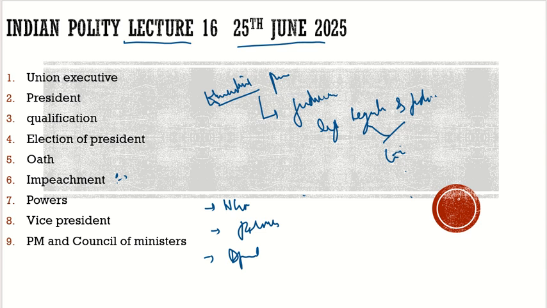For example, we will have to discuss the CAG and the judiciary, and there we will discuss the other executive powers. With respect to the legislative powers, we will discuss them when we start with the Parliament. Similarly, the financial powers will come up when we discuss various bills. So here, let's discuss only a few powers of the president, then we will shift our topic. So far, I guess everything is very much clear.